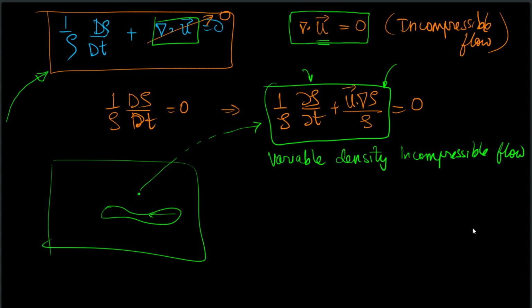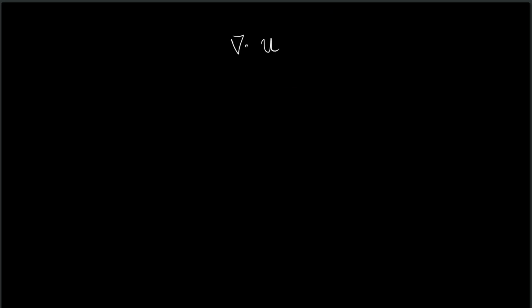Another important aspect of incompressibility is that if the flow is incompressible, then we can represent this particular velocity vector as a curl of a vector. So u can be represented as the curl of another vector, because the divergence of a curl is equal to 0. So I can write velocity in this form.